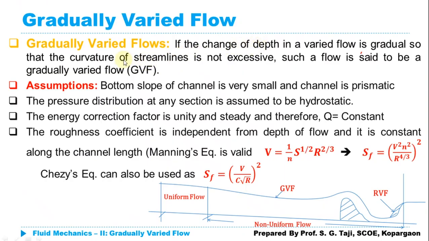We have discussed the basic definition of gradually varied flow, which is defined as: if the flow properties change over a long distance of the channel in case of non-uniform flow, then it is said to be a gradually varied flow. We have also discussed the different assumptions we are going to make.